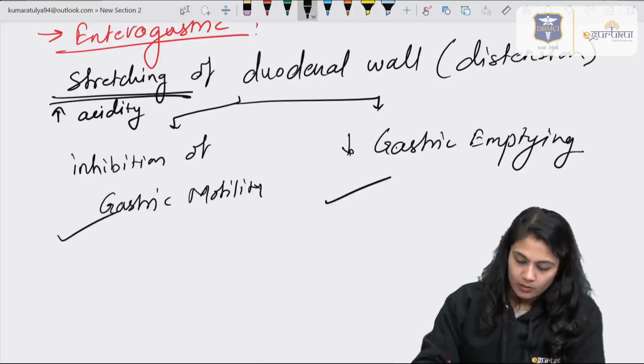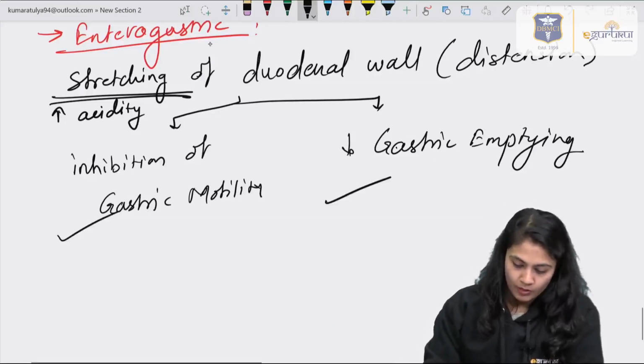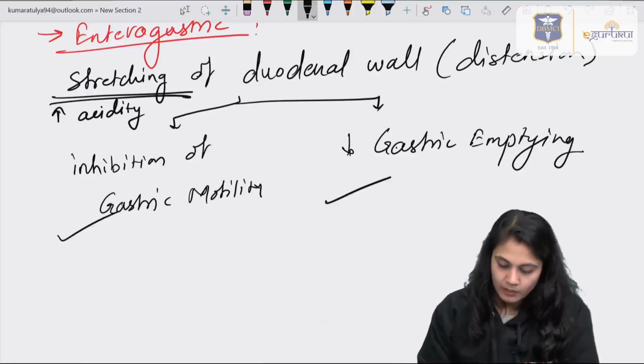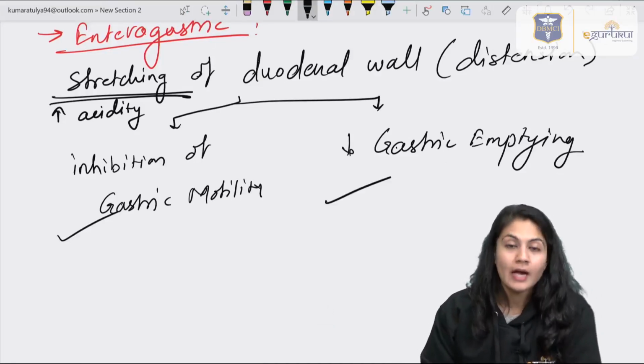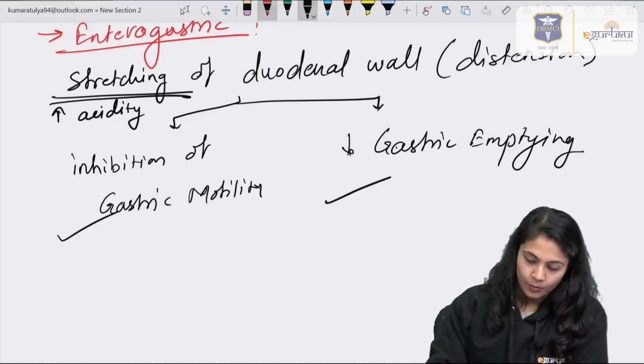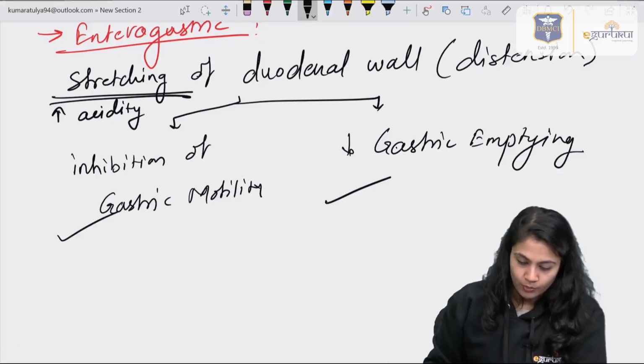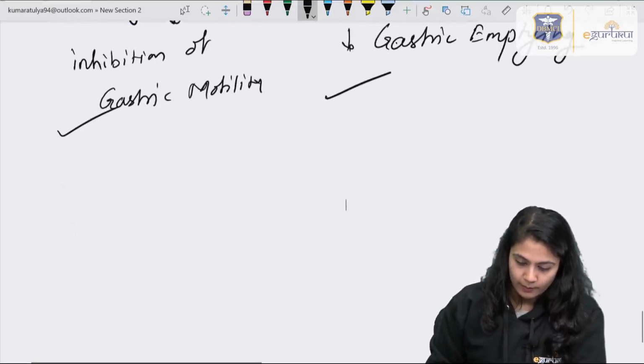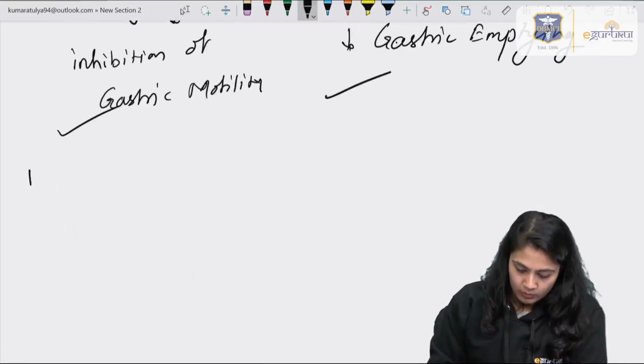This is nothing but the enterogastric reflex. It started from the intestinal wall, the duodenum, and the response is seen in the stomach, so that's why it is known as the enterogastric reflex.